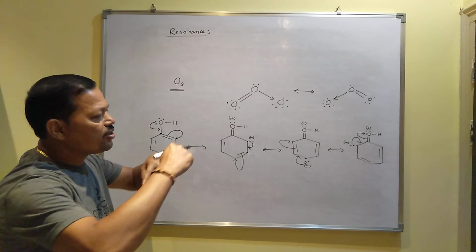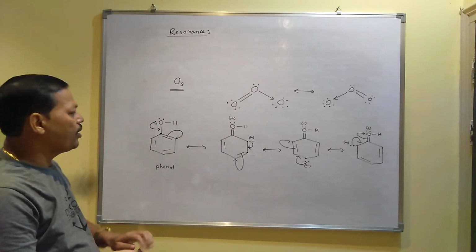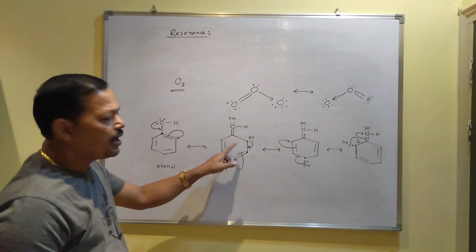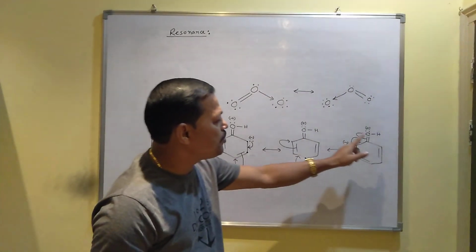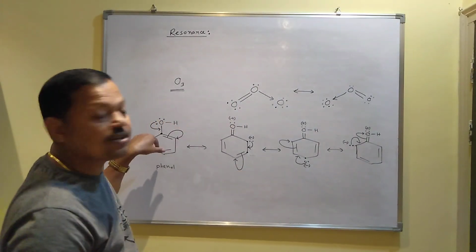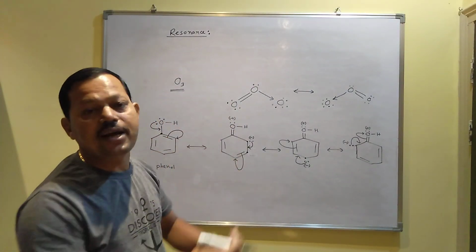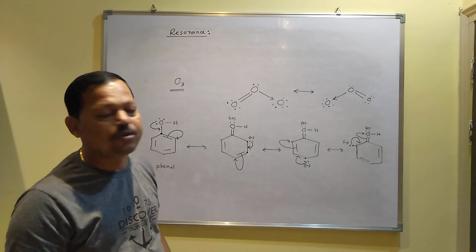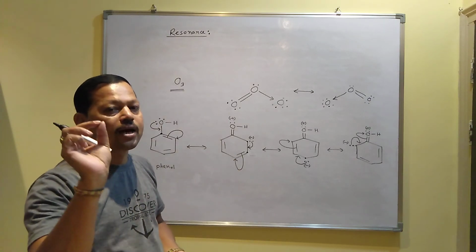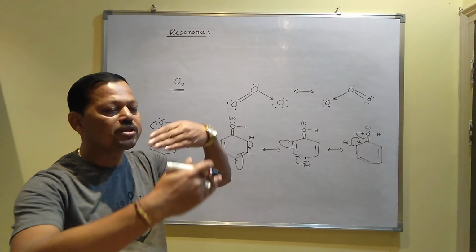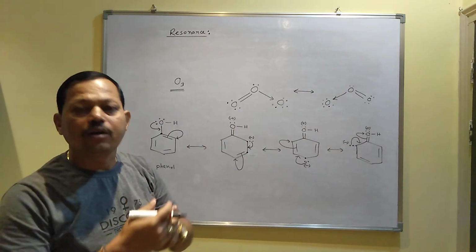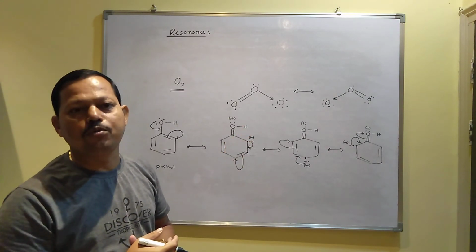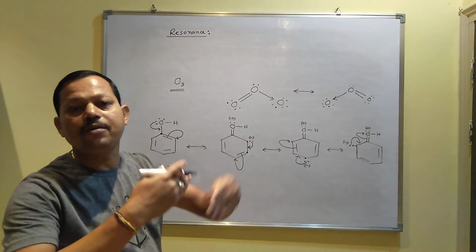So this thing continuously takes place inside the molecule. If first it exists like this, then it will convert to this, again it will convert to this, again it will convert to this, again this one will convert to the first one. So like this they can show the resonance structure, and compounds which can show resonance structure are highly stable, because their double bonds are not in a fixed position, they continuously rotate around the ring. So it is difficult to break the double bond because they are continuously changing their position.